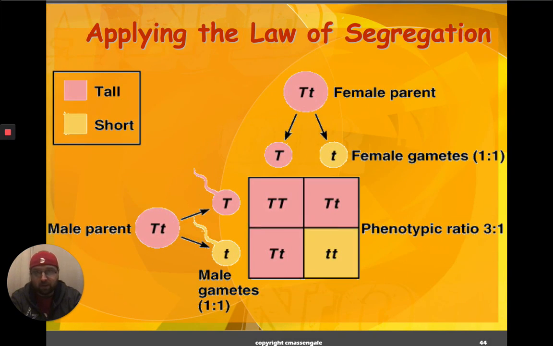So again, let's check out a little bit about that. If you think back to meiosis, this makes sense. So here's our female parent, and at the end, we can separate. Again, we're going from diploid to haploid. And here we have our different gametes. Here's our male parent over here. Again, we see our different gametes.